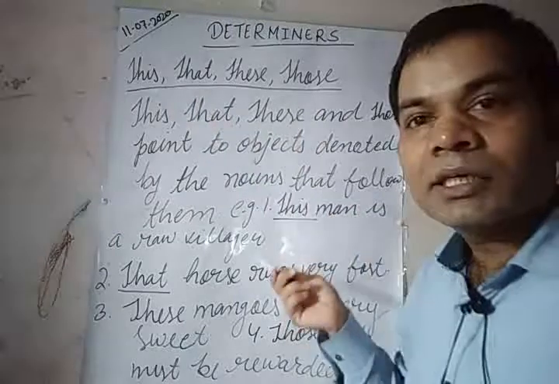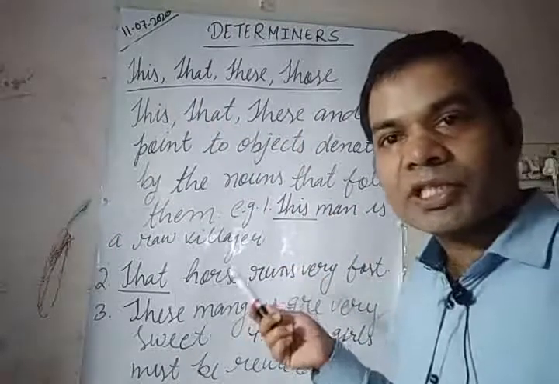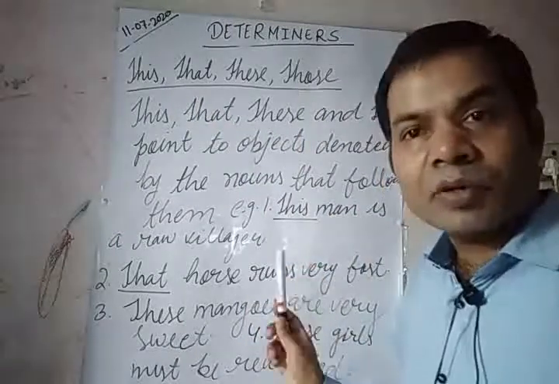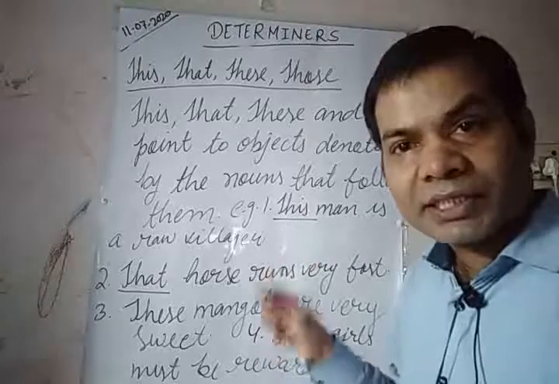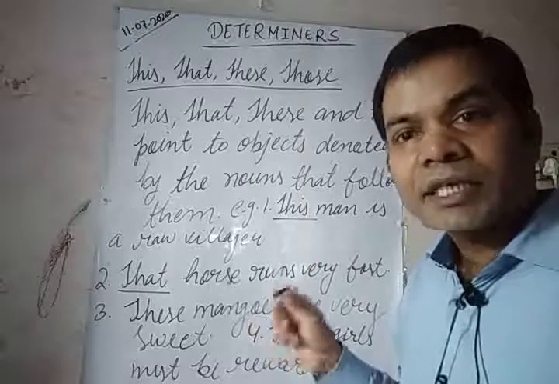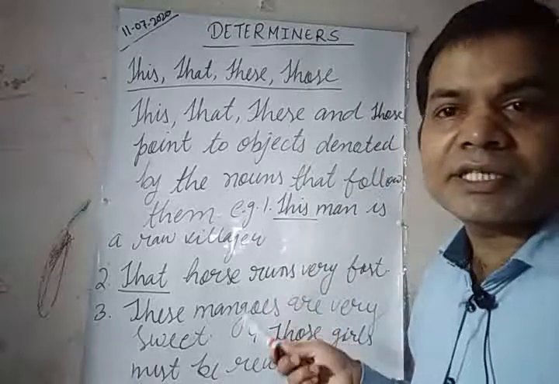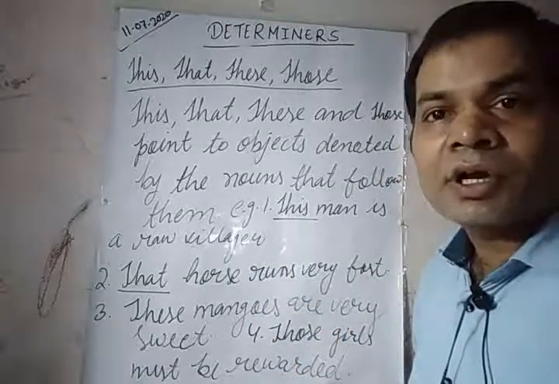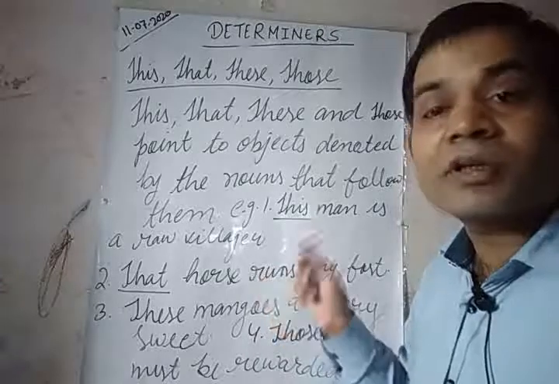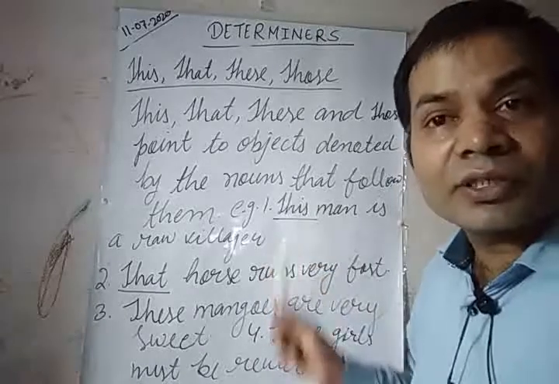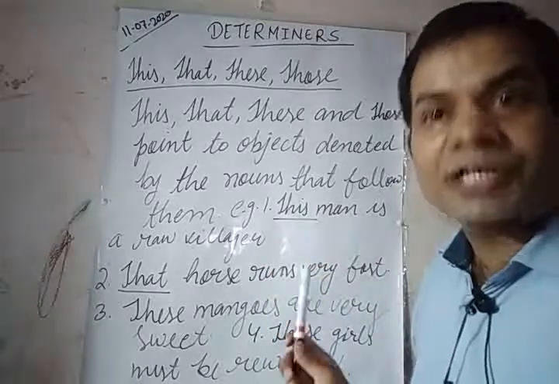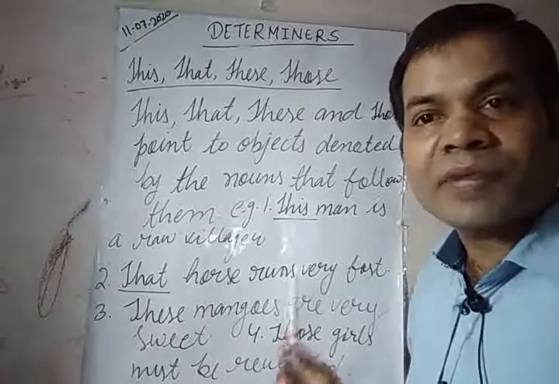They are demonstratives, demonstrative adjectives. They are both demonstrative adjectives as well as demonstrative pronouns, but here, as determiners, only demonstrative adjectives are used. Okay, you must be very clear with it.